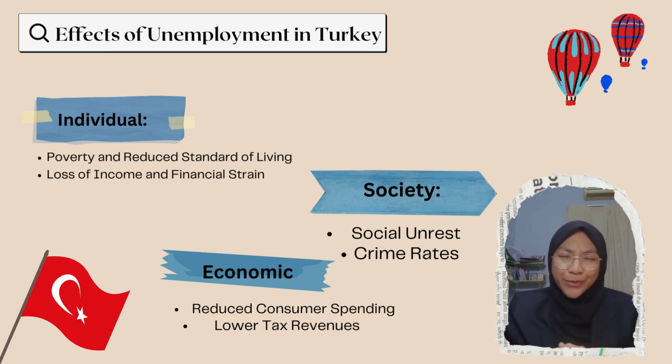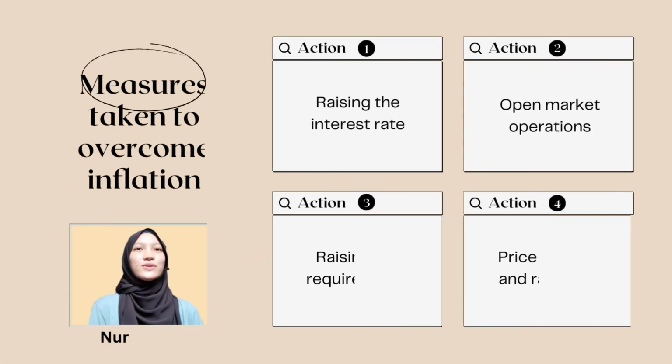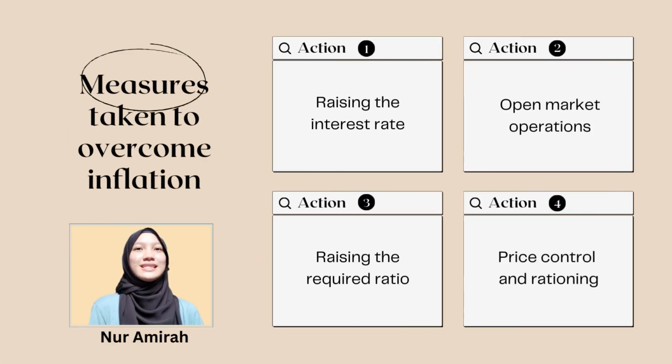And the last one, we look at the effect to our society. Social unrest: prevailing unemployment, especially among certain demographic groups and also regions, can lead to social unrest, protests, and also political instability as people become disillusioned with the system. I will talk about measures to overcome the inflation problem in Turkey.